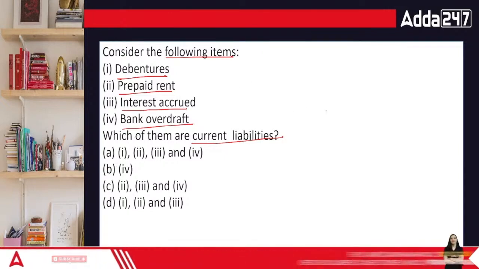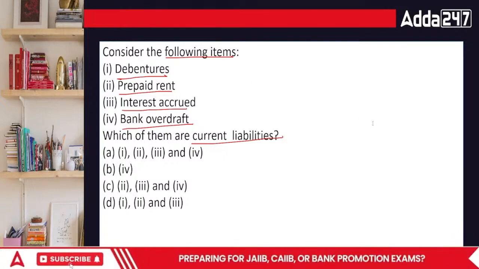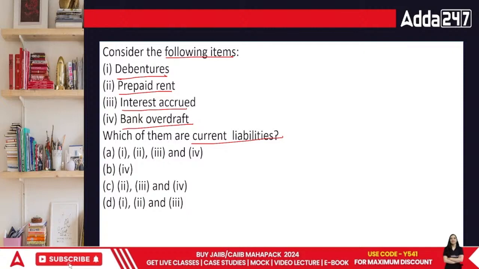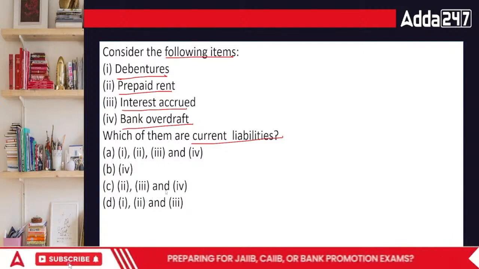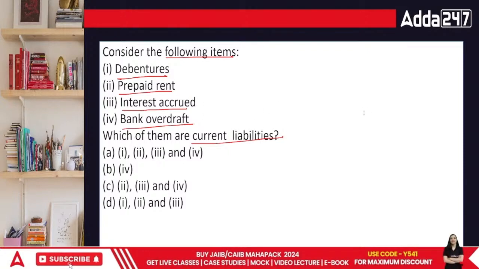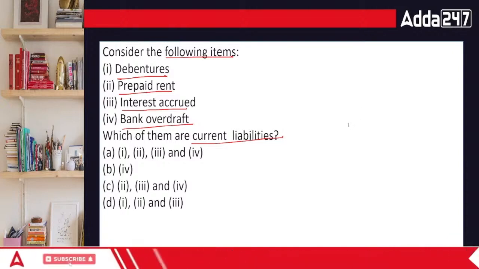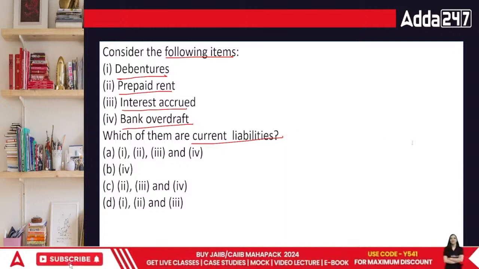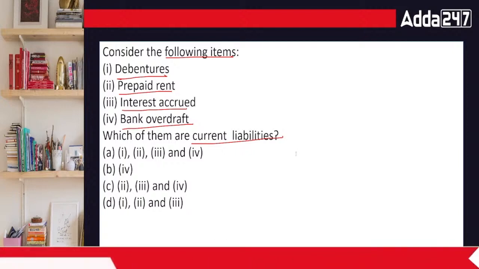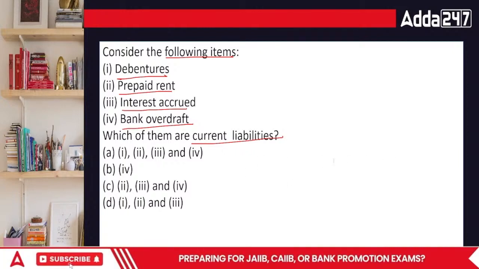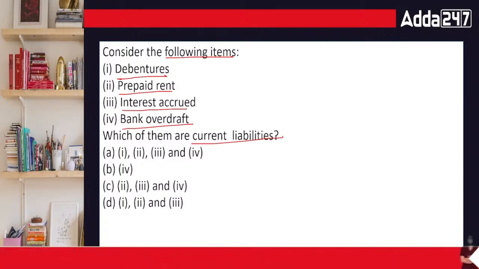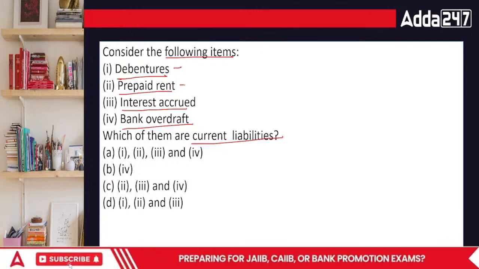It shows that we have taken a loan. Debentures are loans. Prepaid rent means it is an asset.